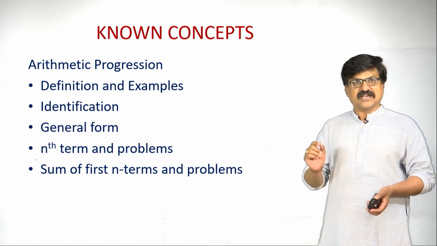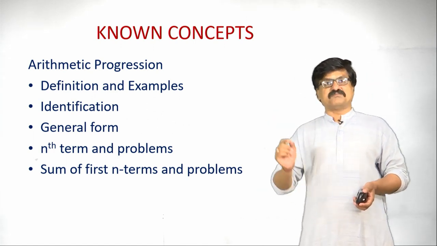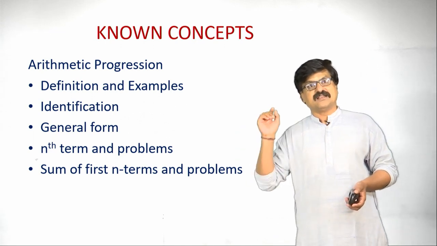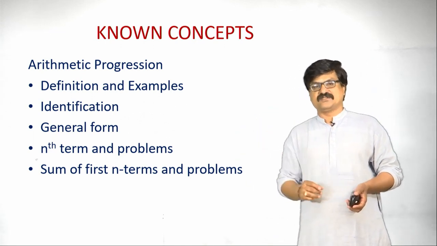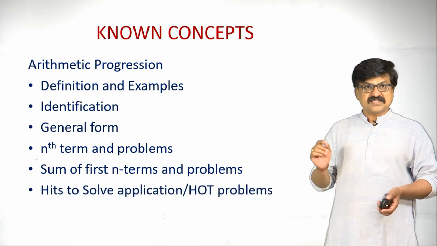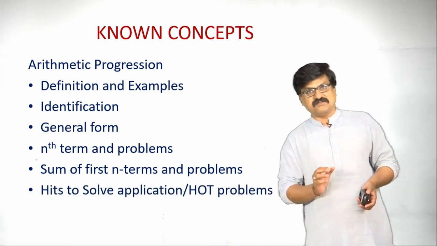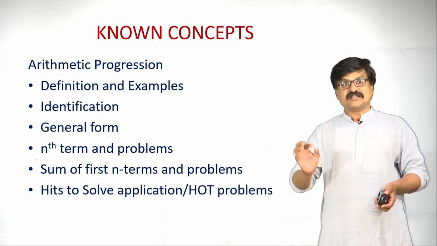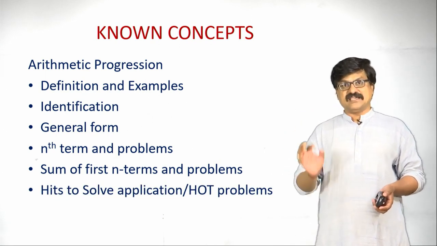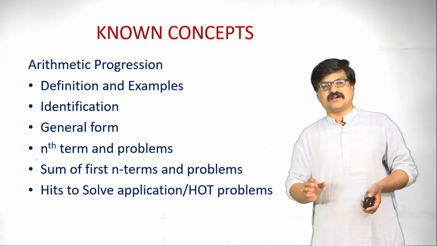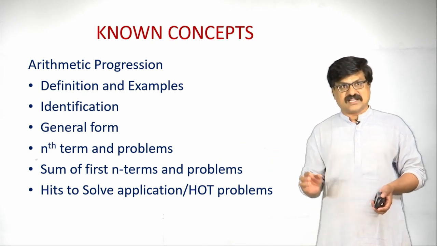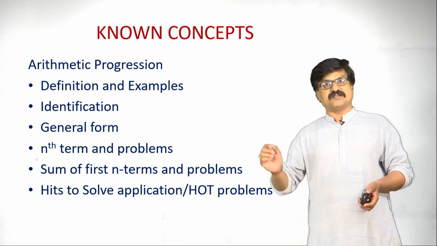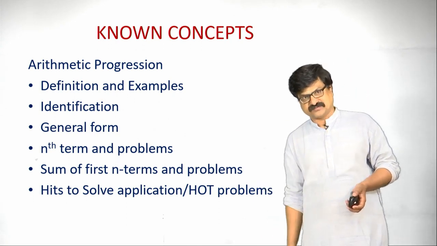Finally, we are going to discuss the sum of first n terms and problems based on the sum of first n terms. Also, in this chapter most students find difficulty in solving application, that is higher order thinking type of problems. In this session I am just giving some hints to solve application type of problems also.